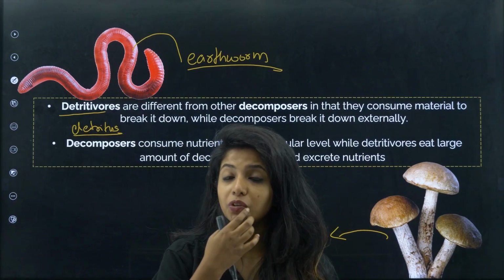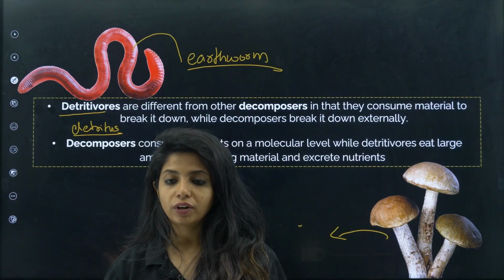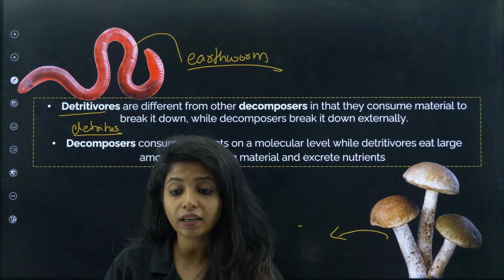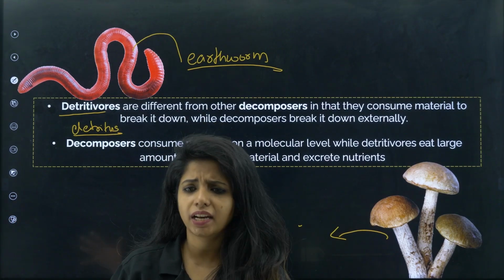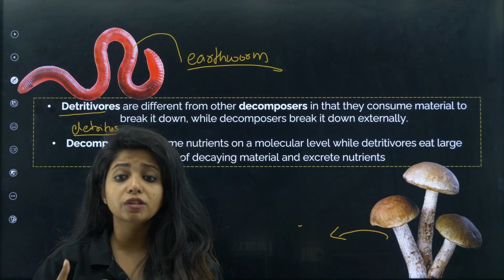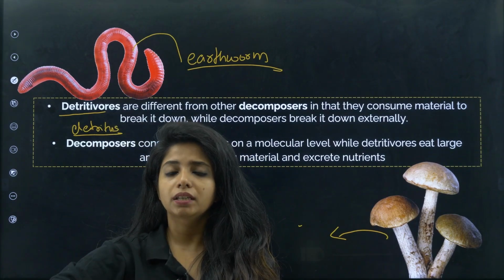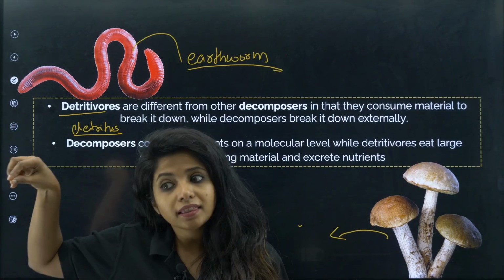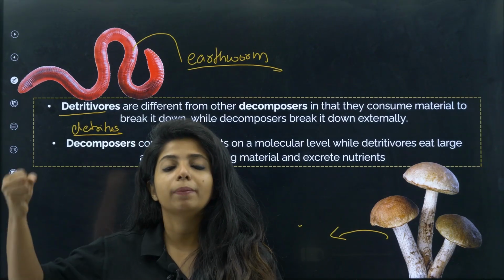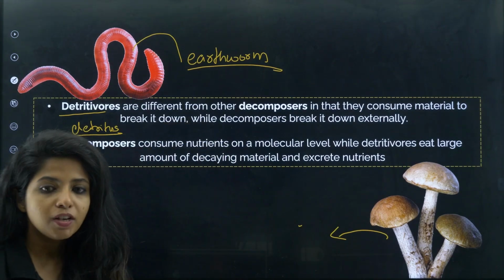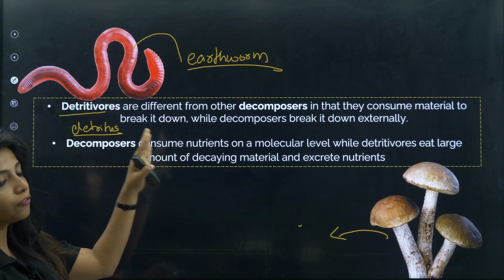Detritivores, for example the earthworm, are used for making the soil more fertile. Why do we say that it makes the soil more fertile? Because it is feeding on the complex things, the dead matter, which has lots of organic content. Now when the earthworm takes it, it breaks it down into inorganic things, and these inorganic things are used by plants to make organic substances again. So that is the thing. So detritivores, children, are different from decomposers.